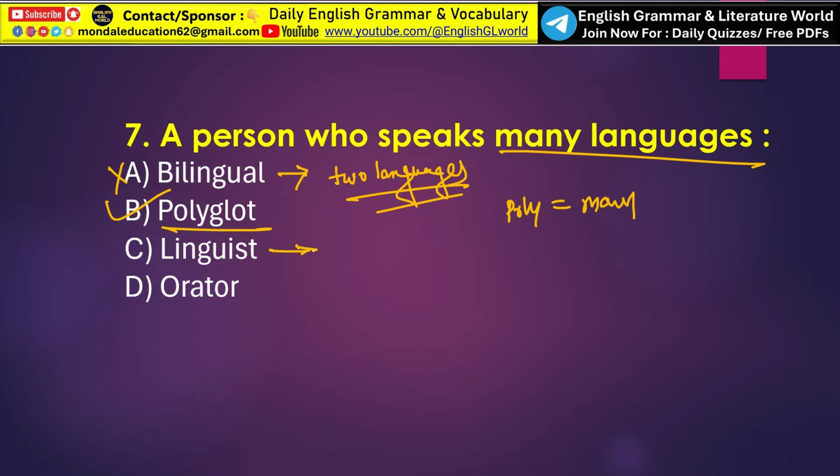A linguist is a person who studies language, so linguist is also incorrect. An orator generally suggests a person who is skilled in public speaking and delivers impressive speeches. So option B is the correct answer.